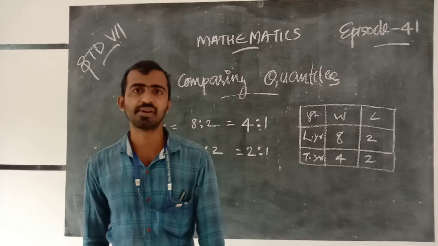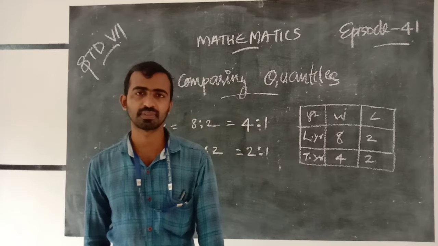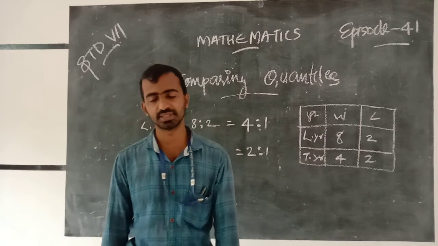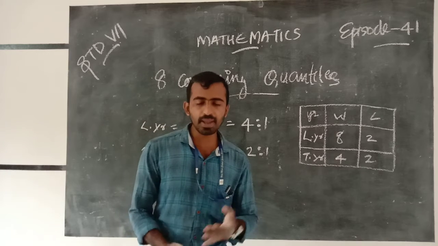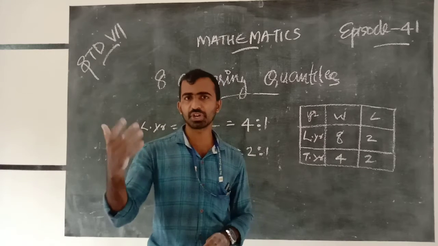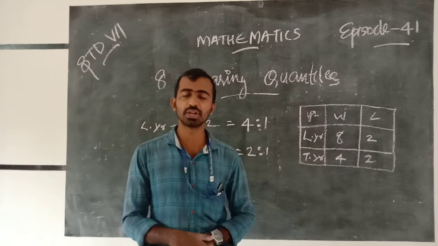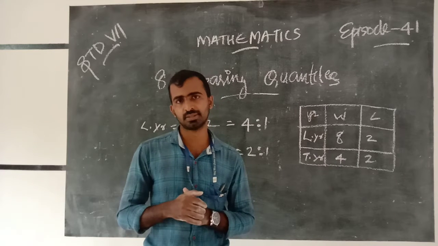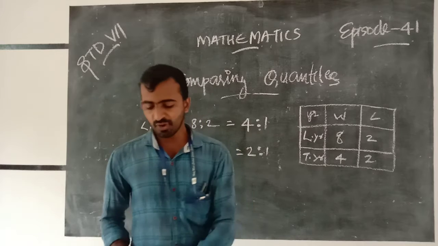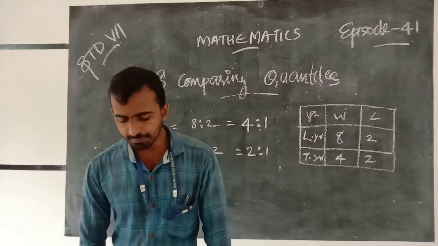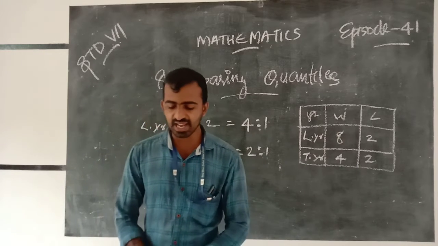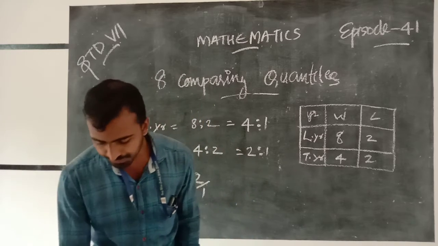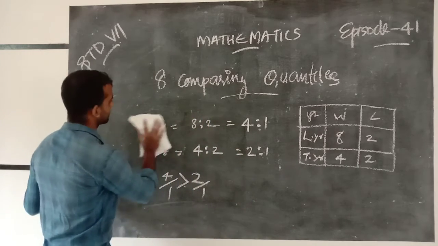When we compare these, we get the ratios, equivalent or not. And for example, a map is given with a scale of 2 cm equal to 1000 km.